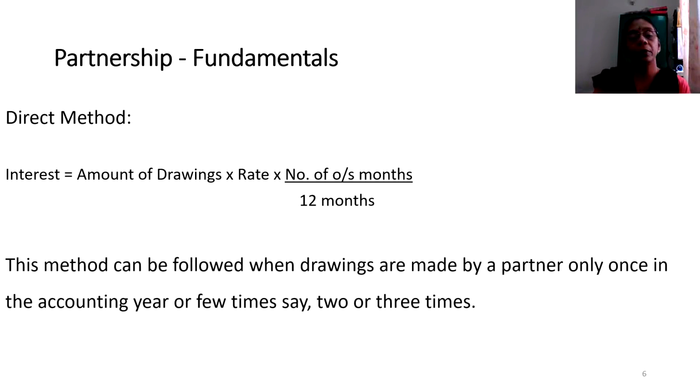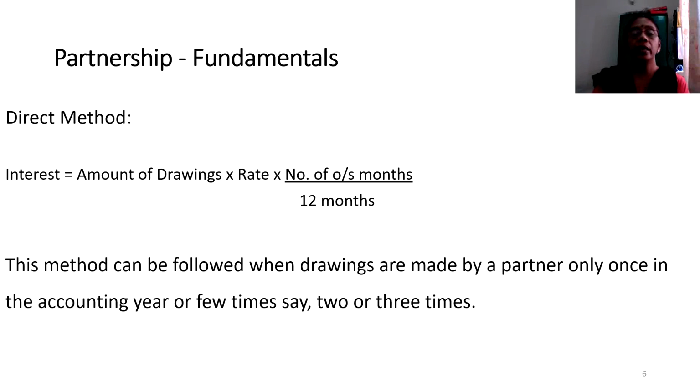Once you are able to calculate the interest on drawings by this method, we accumulate the interest. Supposing that the partner has withdrawn monthly, every month we calculate the interest using the simple formula and add back all the interest; put together, it would be our interest on drawings. Usually this method is avoided because if there are frequent withdrawals made by the partner, every time he withdraws, you may have to use the formula in the computation.